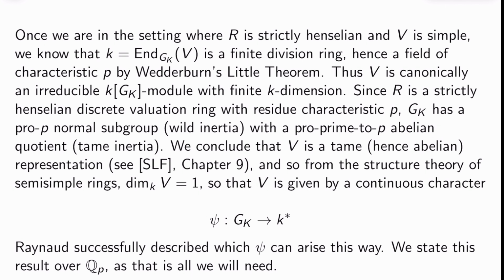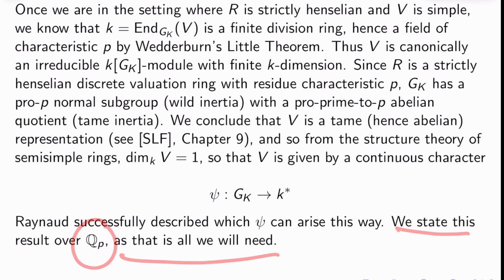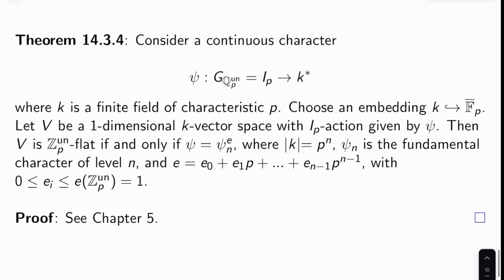Okay, well, what is V as a G_K representation given by then? Just a continuous character psi from G_K to K star. Raynaud's other theorem then successfully describes what these psis can actually be. Which psi can arise in this way? We're going to state his result over Q_p, as that is all we will need, and there's no need to muddle up the mixture here. We'll call this Raynaud's classification theorem. Again, we covered this back in chapter 5. We'll call it Theorem 14.3.4 here.